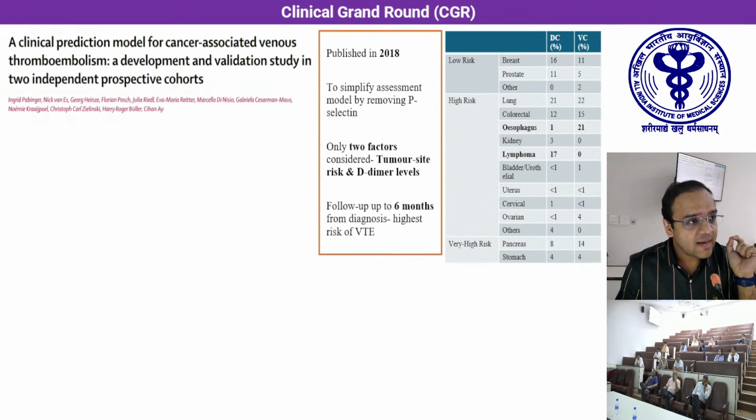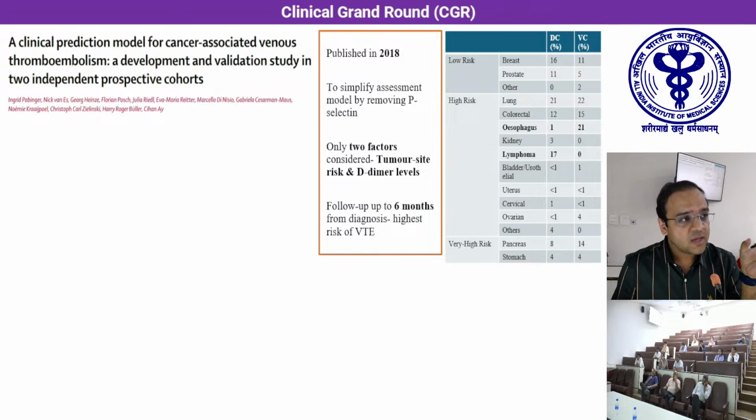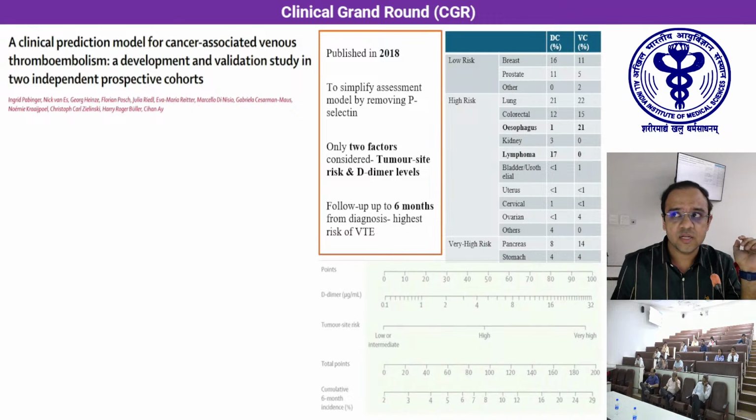Moving on, in 2018, a modification was sought because P-selectin was included in the Vienna modification, which is not a very easily accessible marker and is clinically not viable. So they wanted to simplify this assessment scoring. They identified one important score, the tumor site risk, which was very important in the Khorana score. Along with that, they found D-dimer levels were also significantly associated. A follow-up of up to 6 months was considered, which is the period of highest risk of these patients developing VTE.